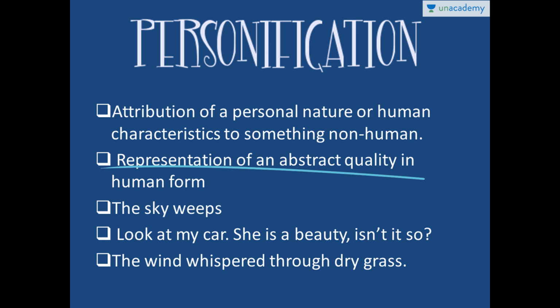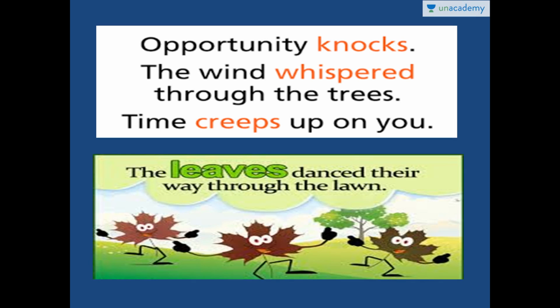So all these statements are personified. It is the representation of an abstract quality in a human form. So this is what personification is: a thing or any idea which is given a human ability. A few examples here. Opportunity knocks. The wind whispered through the trees. Time creeps on you. The leaves danced their way through the lawn. You can see the opportunity here is given the human ability to knock. Wind here is given the ability to whisper, and time here is given the ability to creep. The leaves here are dancing, which is again a human ability. So all these four sentences become personification.